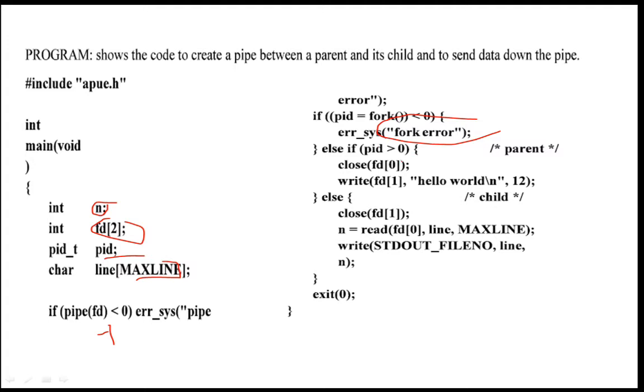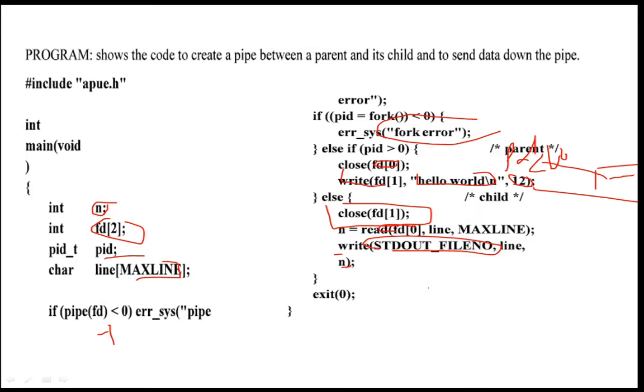If pid is greater than 0, it means the parent is there. Close file descriptor 0 because you are going to write the data into the pipe. So write to the file descriptor, and hello world is what you are going to write on that pipe. Here the length you have to specify. At the child side, you have to close the file descriptor. If it is the child, then you get the data which will be present in file descriptor 0. That will be mentioned here, and you are just going to display that data to your standard output.